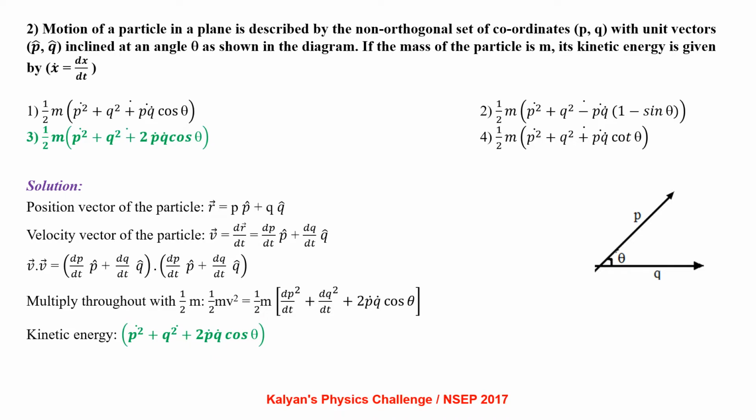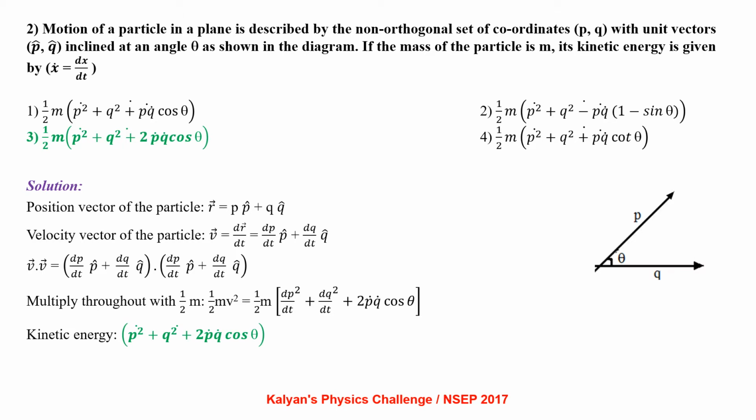Motion of a particle in a plane is described by a non-orthogonal set of coordinates p, q with unit vectors p cap and q cap inclined at an angle theta as shown in the figure. If the mass of the particle is m, its kinetic energy is given by? In this problem, x dot is defined as dx by dt. Position vector of the particle r bar equals p into p cap plus q into q cap. Velocity vector of the particle v bar equals dr bar by dt, that is dp by dt p cap plus dq by dt q cap.